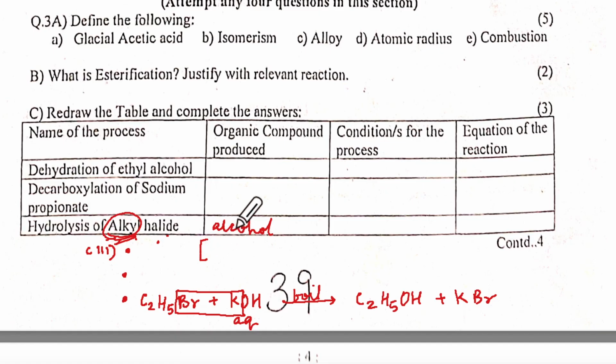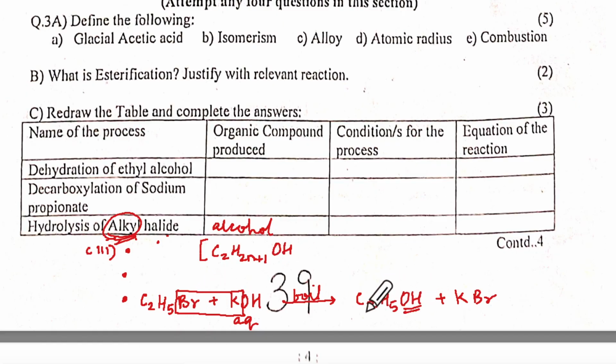What is the general formula of alcohol? Now remember, what is alkane? CnH2n+2. But then plus 1 and then OH, because one H gets replaced with this OH.